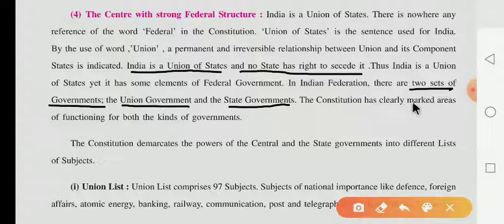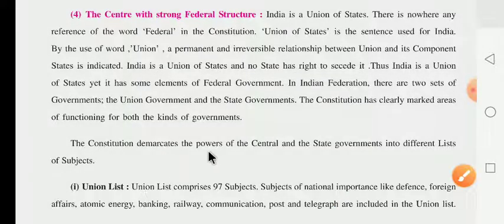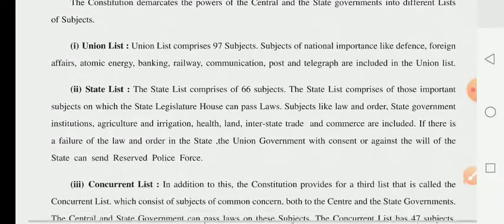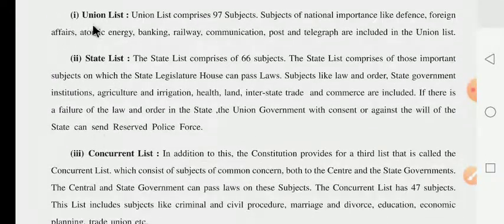The constitution has clearly marked the area of functioning for both kinds of government. Now, the constitution demarcates the power of the central and state governments into different lists of subjects. It means our Indian constitution has given power to the central as well as the state government through different lists of subjects. First of all, the information about the union list.